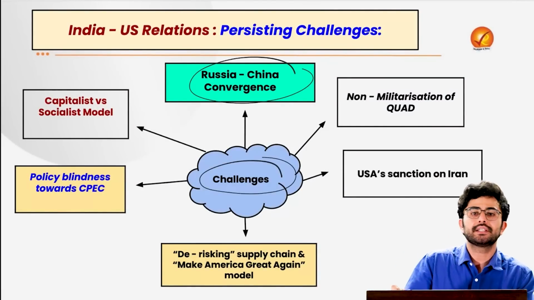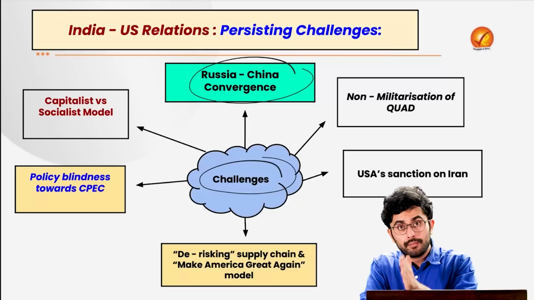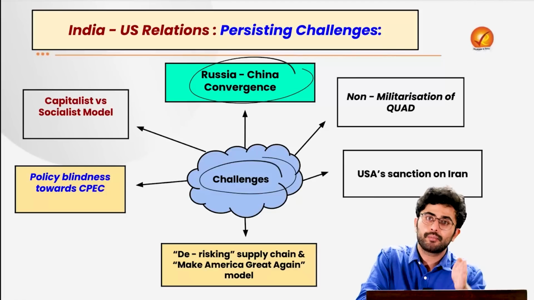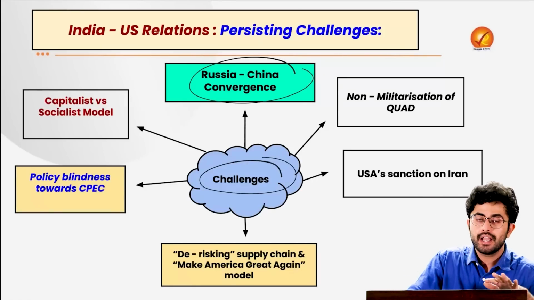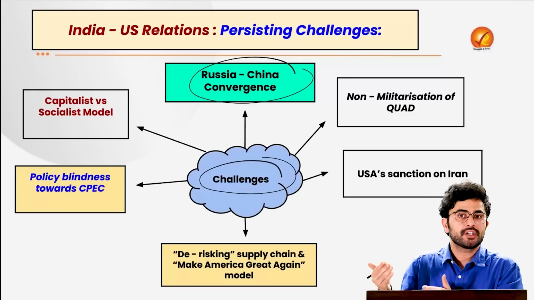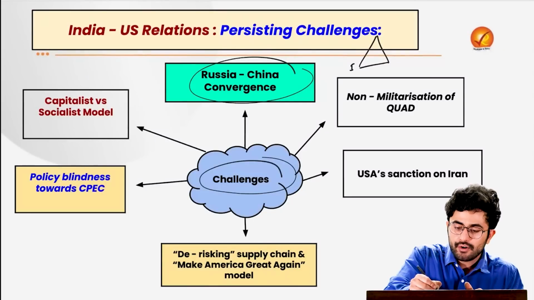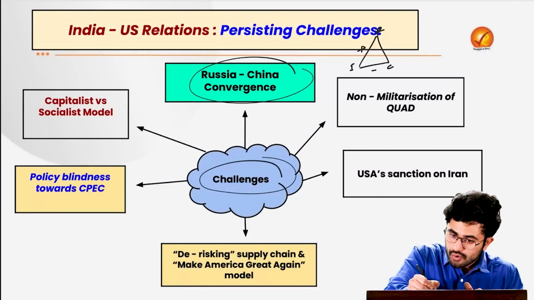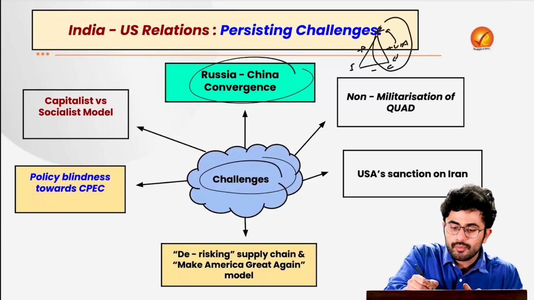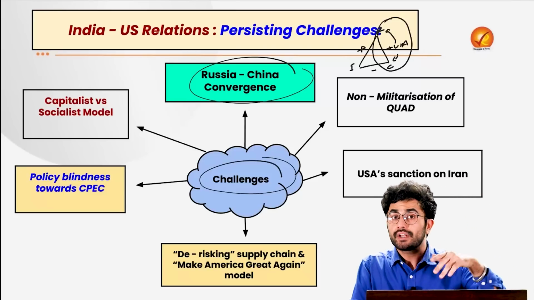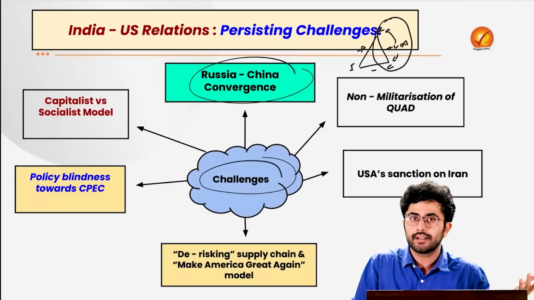First of them is obviously the Russia-China convergence which we have seen in recent years. Now, remember that India shares a very close and strategic partnership with Russia. At the same time, China's maneuvers on our border have led to a turbulent relationship with China recently. So there is a dichotomy: we have a cordial relationship with Russia, not a cordial relationship with China, and a cordial relationship with the USA, but the USA does not share a cordial relationship with these two countries. However, it is expected to take a turn because Trump has extended a helping hand to Putin very recently.